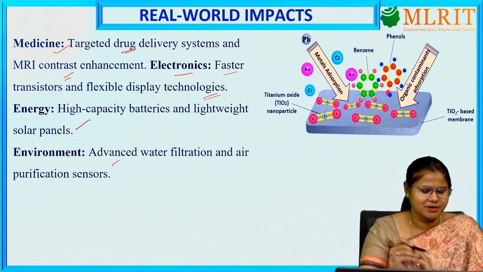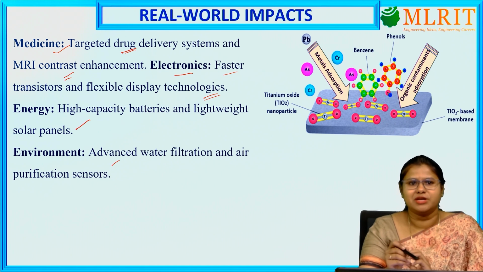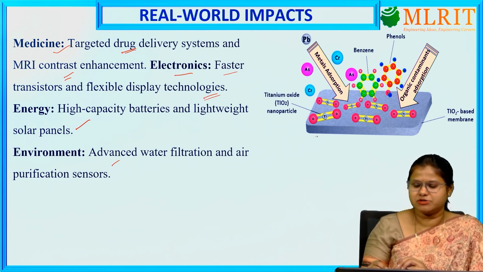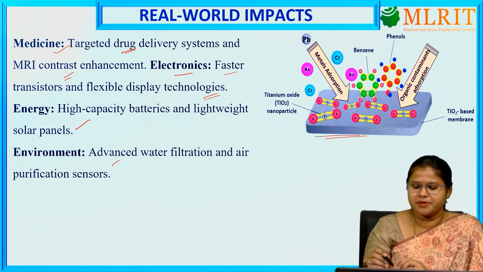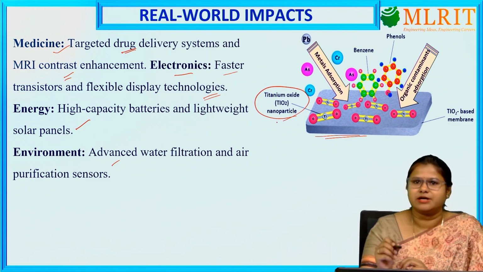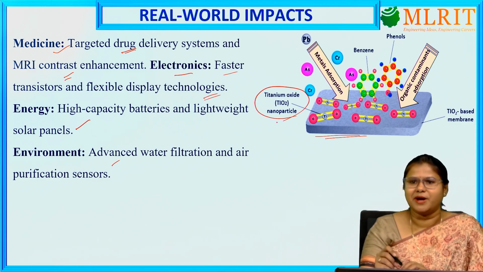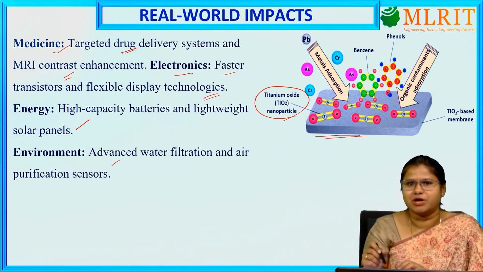And in the environmental case also, we are using it for advanced water filtration and air purification. In water purification, what happens? This is a diagram for water purification. We can see these titanium oxide nanoparticles that can be used for water purification.